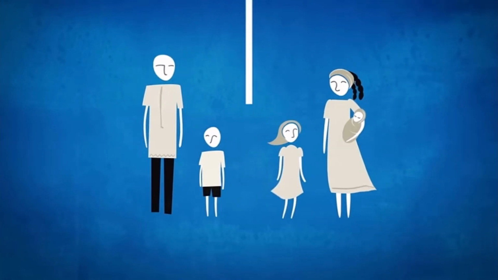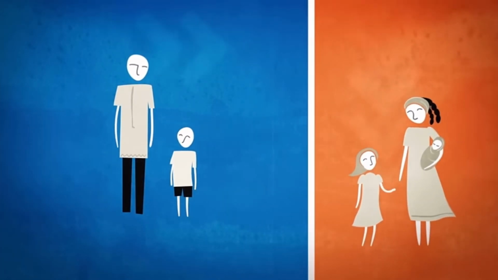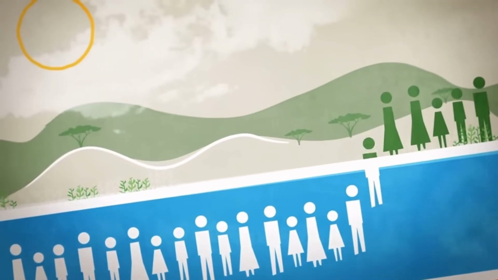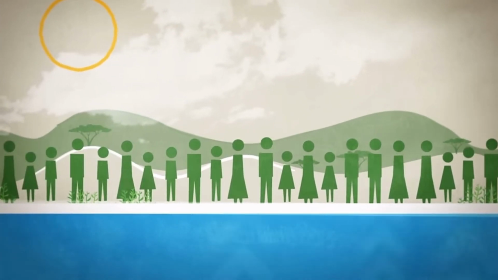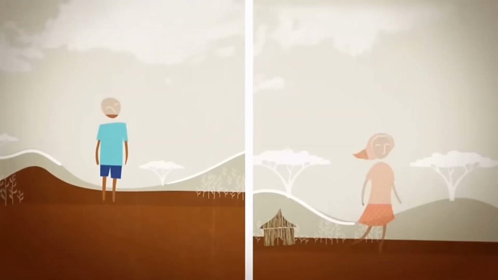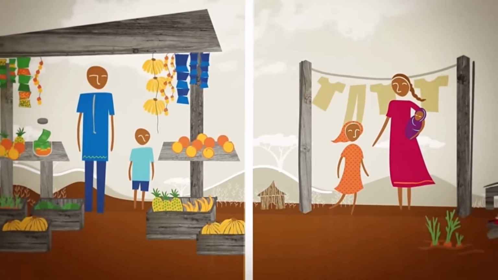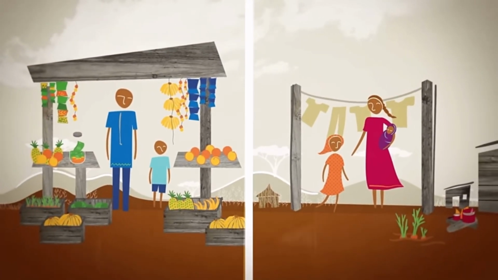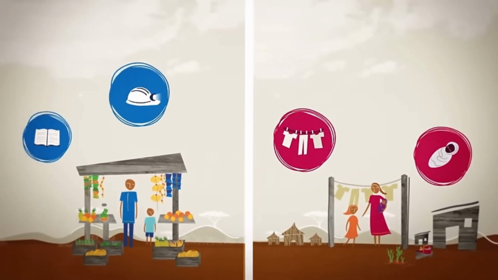Gender inequality doesn't make sense on any level. By marginalizing the rights of women, we deny ourselves the opportunity to lift millions of men, women, and children out of poverty, not to mention the chance of a just and fair world. From birth, girls and boys, women and men are expected by society to play certain roles and behave in certain ways based on traditions, religion, and other beliefs. These behaviors are learned and shape the gender norms in a society.